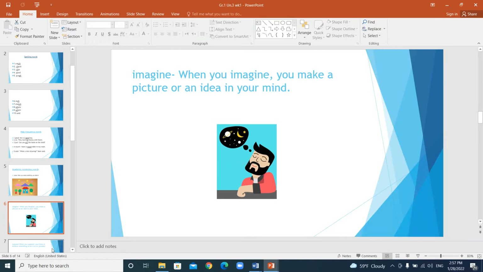Here, the word imagine. Imagine means to think of something in your mind, to picture something, right? So the word picture here is not to make a picture. No, the word here means to create or to have a picture of something that you wish for in your mind, or to think of something, right?